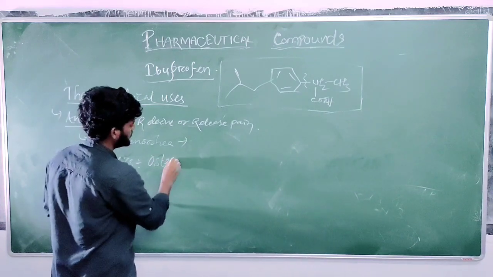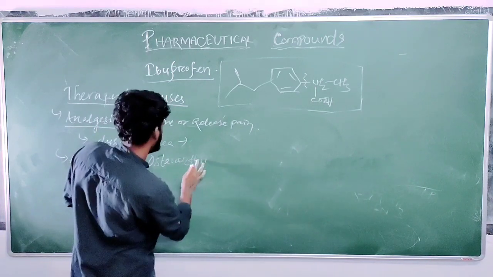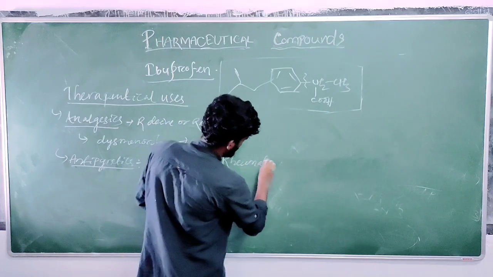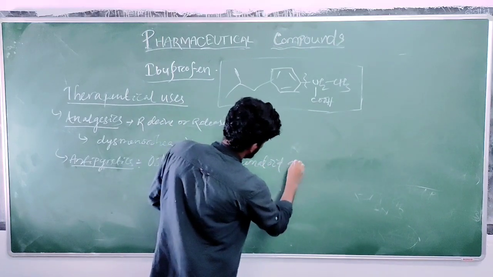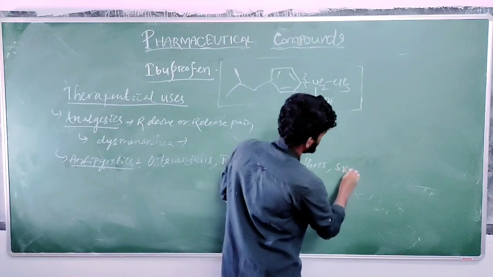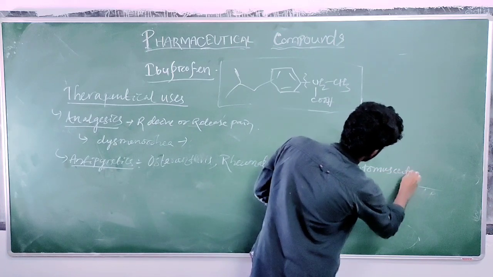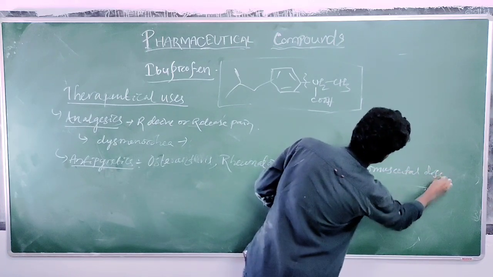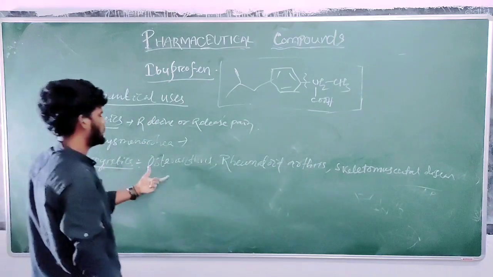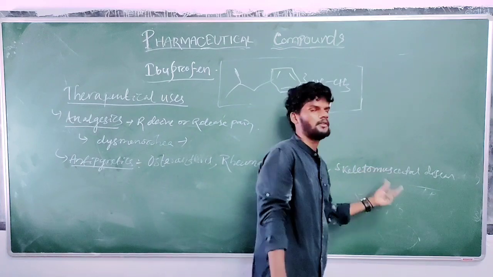Osteoarthritis, you all must know what osteoarthritis is. Osteoarthritis, rheumatoid arthritis, other skeletal diseases. Okay, so ibuprofen is used for osteoarthritis, rheumatoid arthritis, and other skeletal diseases.